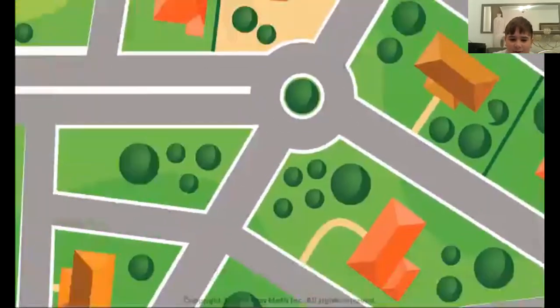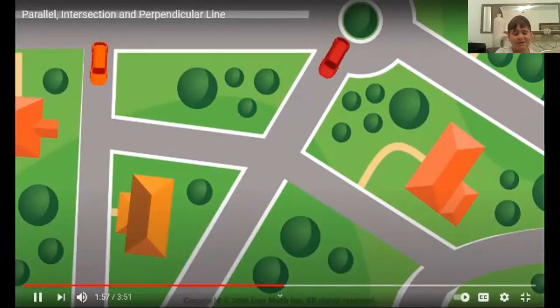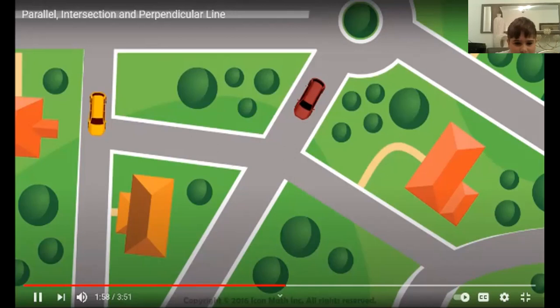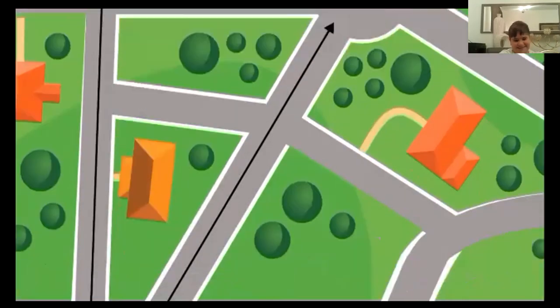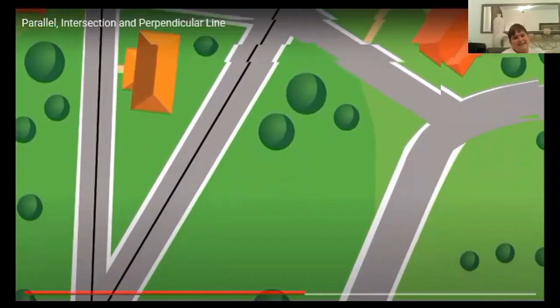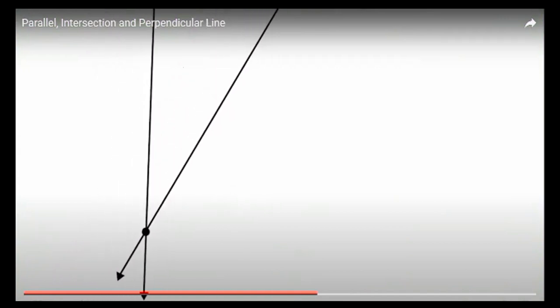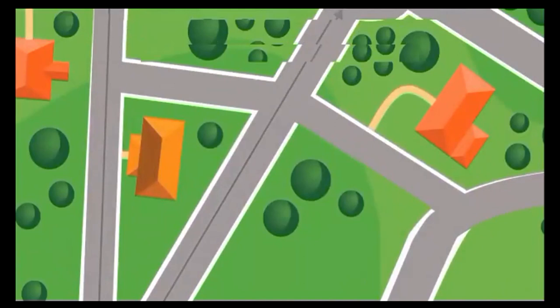These two cars are moving as follows. The lines representing their movement don't intersect in our screen, but if we extend them, we will see that they meet at some point. Let's go back to our image.